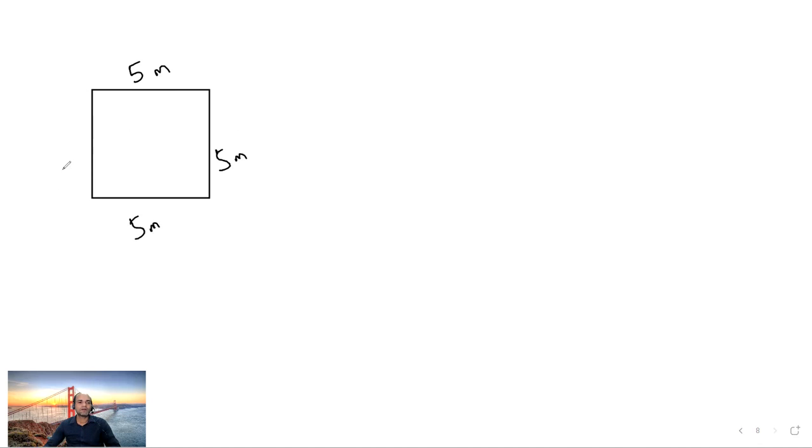Then what happens? When all sides are 5 meter, four sides are there. So if you multiply 4 with the sides, that is 5 meter multiplied by 4, that is equal to 20 meter, and that is known as the perimeter of this square. Now clear, my dear friends?